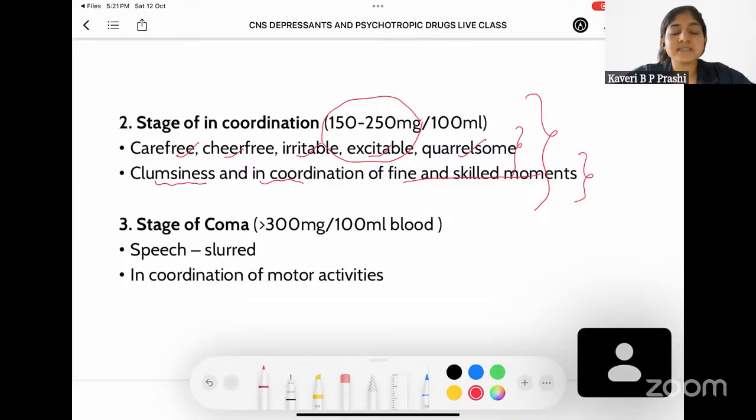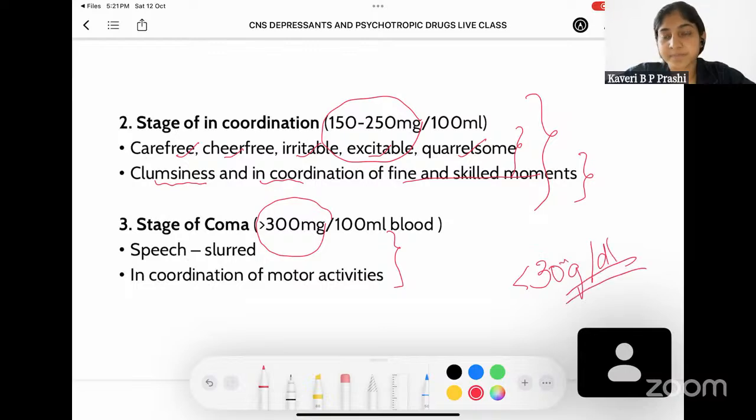Coming to the third stage, it is nothing but stage of coma. This occurs when the blood alcohol level reaches more than 300 milligram per 100 ml of blood. Person's speech is going to be slurred. Also, there is going to be incoordination of the major motor activities. For example, if the person has to drive, he isn't able to clearly judge about his driving. That is why the blood alcohol level for driving is kept as less than 30 milligram per deciliter.